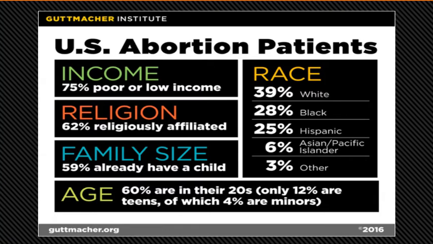Another statistic from the Guttmacher Institute that is not in this graphic but worth mentioning is that 51% of patients obtaining abortions were using some form of birth control in the month that they became pregnant. Most of these patients were using barrier methods or short-term contraceptives. This is important to remember when counseling a patient on abortion. Almost half of these patients were actively attempting to prevent pregnancy and still became pregnant, which is one of the reasons why remaining non-judgmental is extremely important.